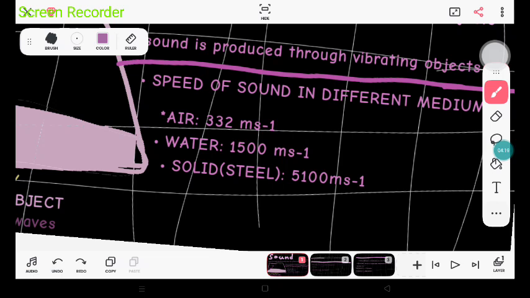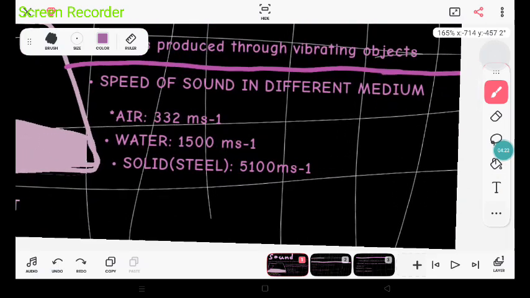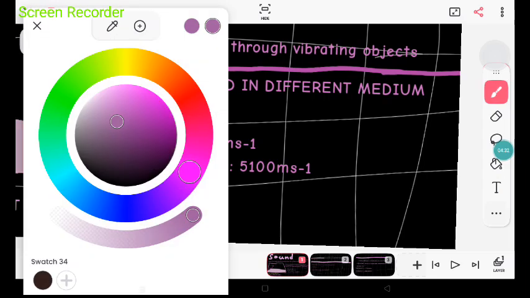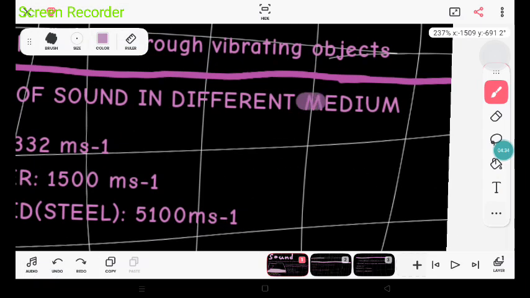Anyways, so as I was saying, speed of sound in different mediums. The term medium, let me just highlight it. Now the term medium means an object in physics, okay? Medium means any object in physics. The table I'm recording this video on can be a medium. The chair I'm sitting on can be a medium in physics.